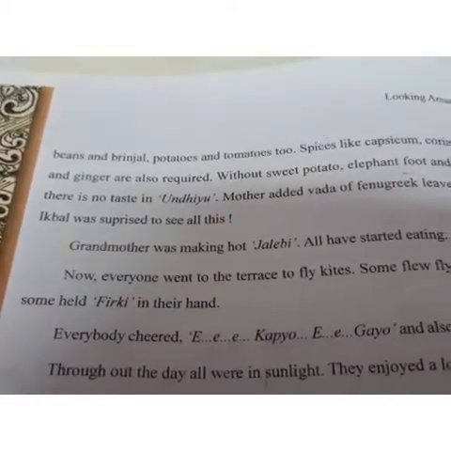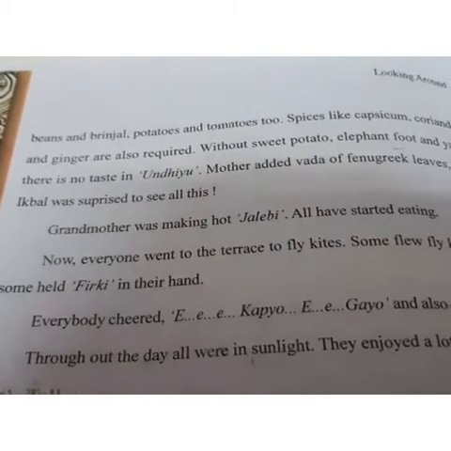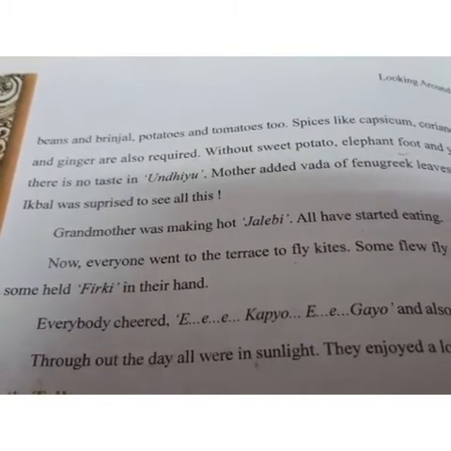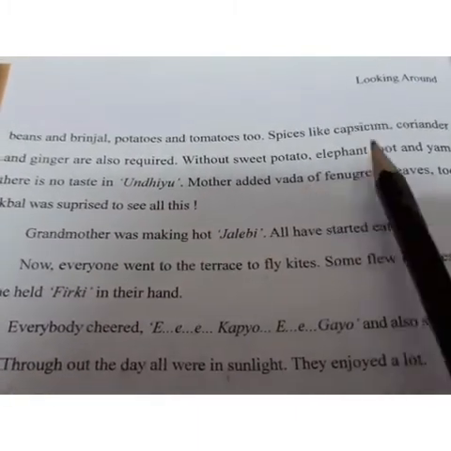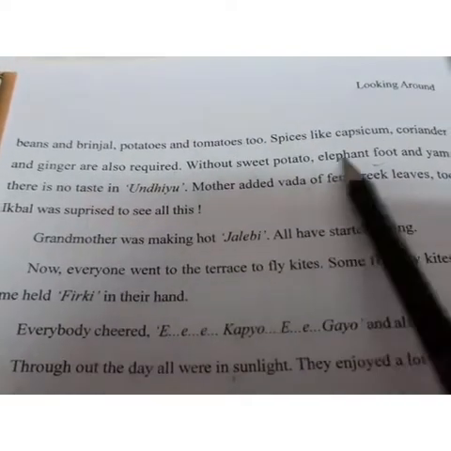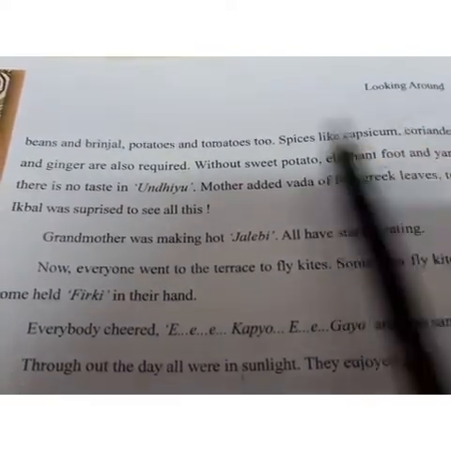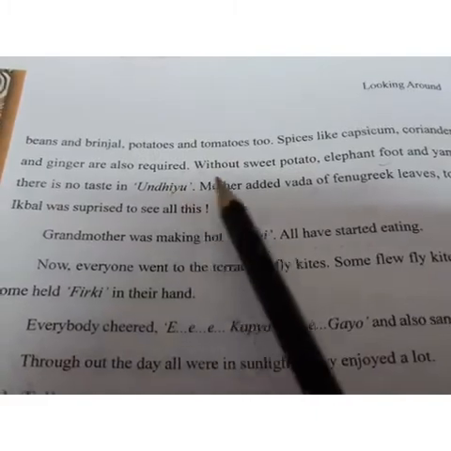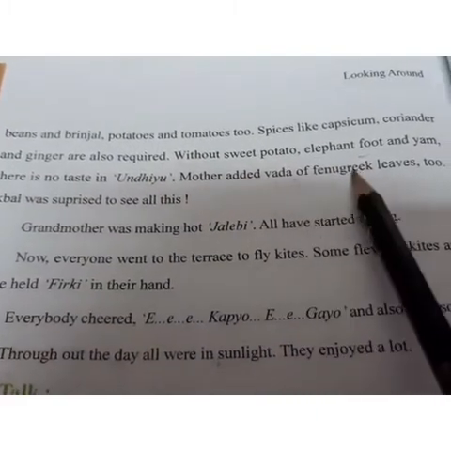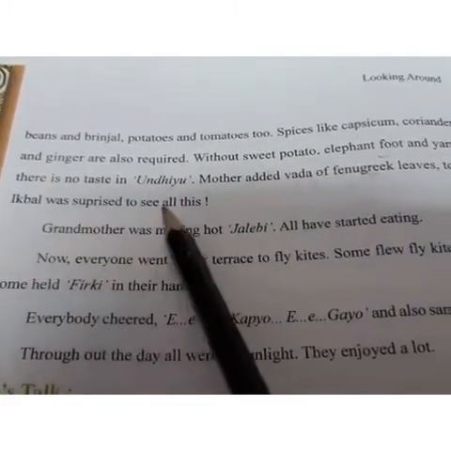So runner beans, then cluster beans, potatoes, brinjals and tomatoes and all different types of spices like capsicum, coriander and ginger. Without sweet potato, elephant foot and yam, there is no taste in undhiyu.